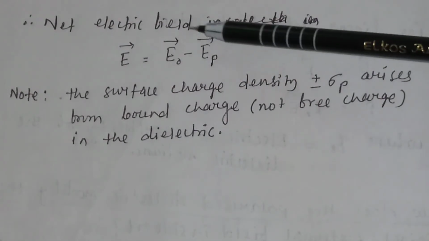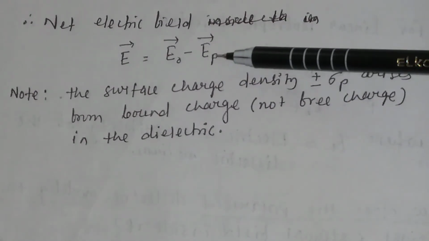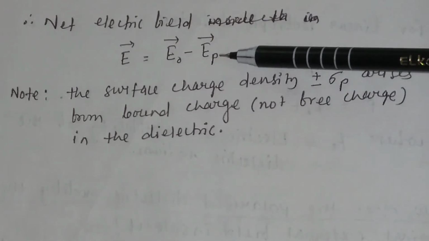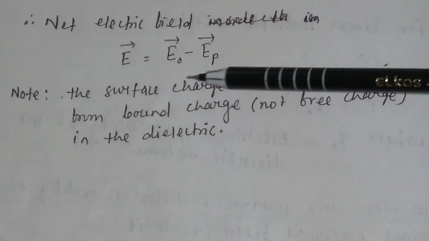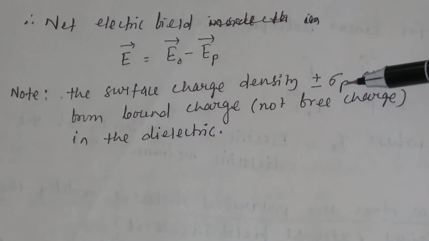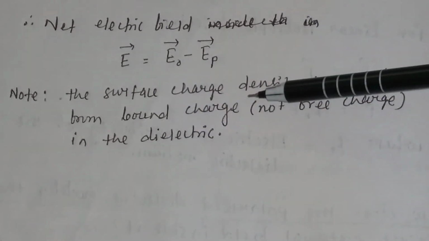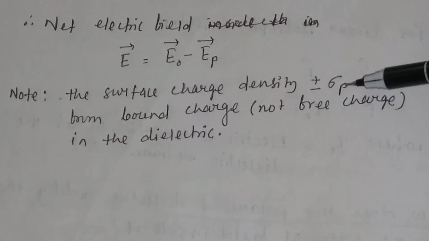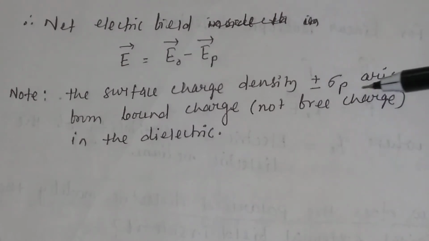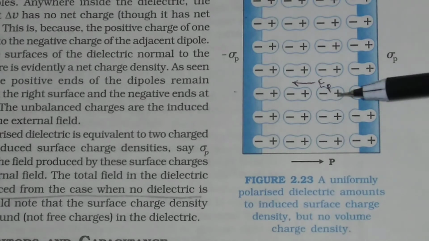So the total or net field in the dielectric is equal to the applied field minus the field due to the polarization. The surface charge density plus sigma p or minus sigma p arises from bound charge. It is not due to free charge in the dielectric.